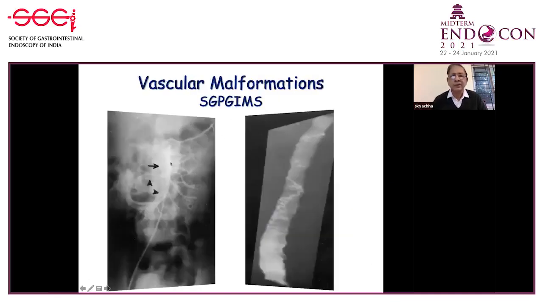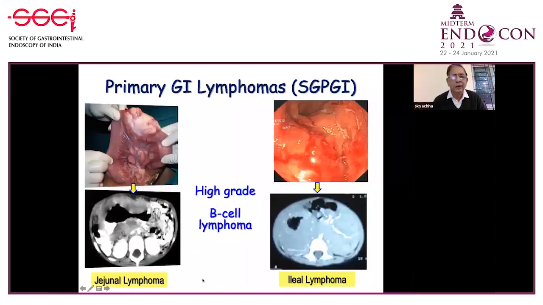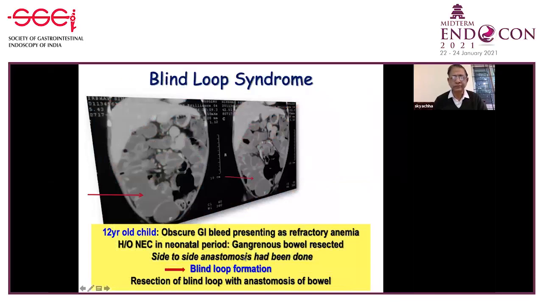Vascular malformation in a child with small bowel involvement having bleed. Here you can see jejunal lymphoma in a child, and another child having ileal lymphoma, perioperative finding. On CT, in both cases, there is evidence of a space occupying lesion.